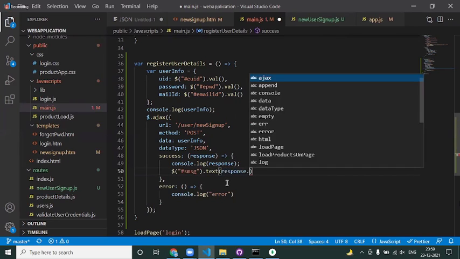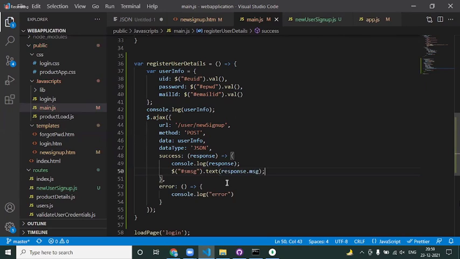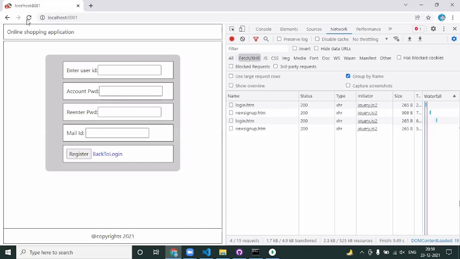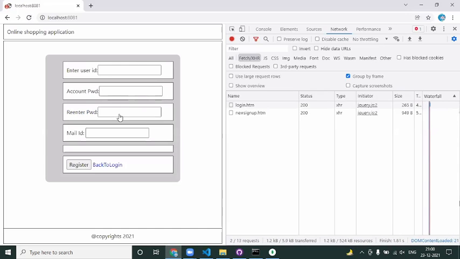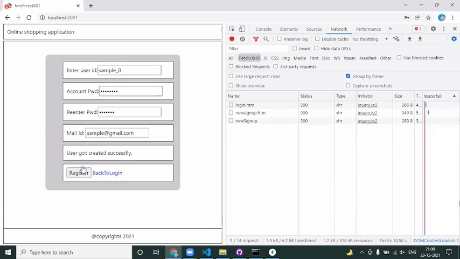Response.msg. Okay, done. Now if you come back here and reload the page, I go with the new sign up. User id, say sample_0. Password, something I'm giving. I give the password as so and so. Mail id is sample@gmail.com. Once I click on register, the user got created successfully.